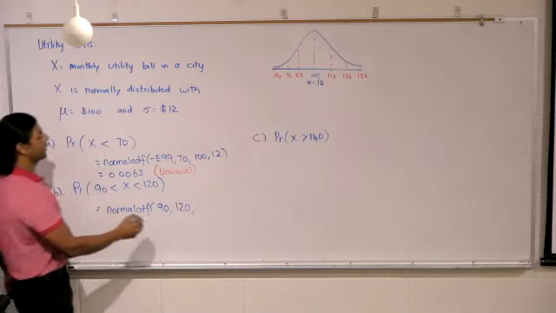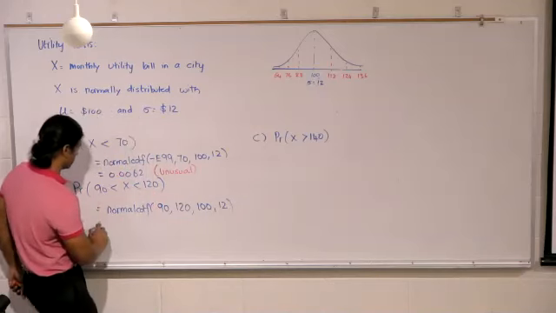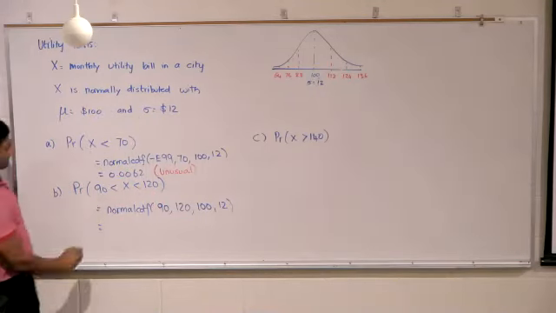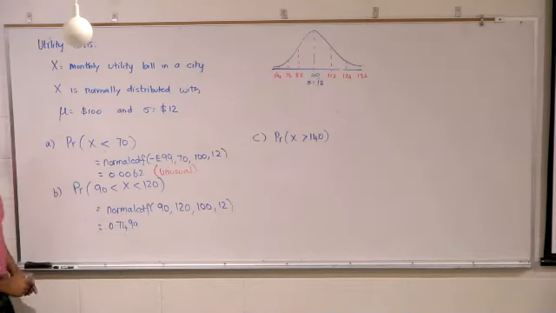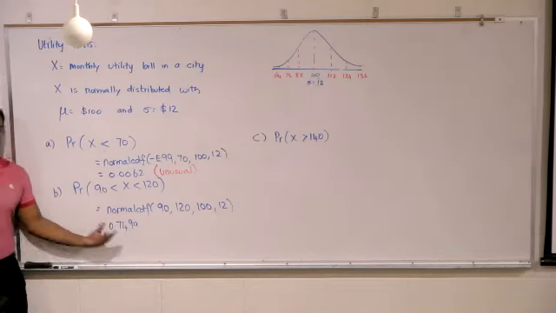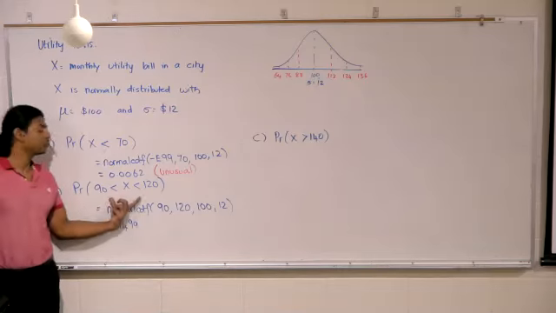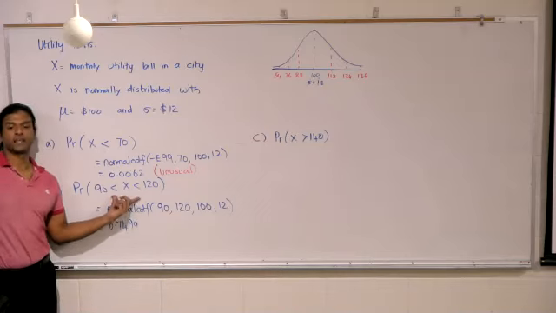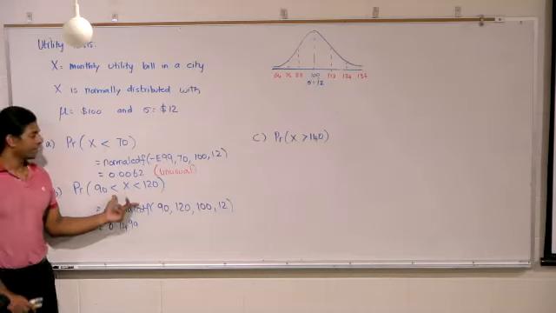The mean is 100, the standard deviation is 12, and what do we get? 0.7499. So 75% of the utility bills in that city are likely to fall between $90 and $120. Does that make sense?